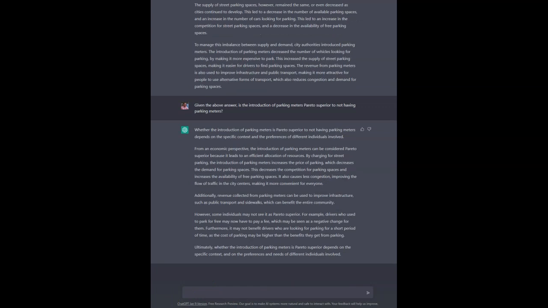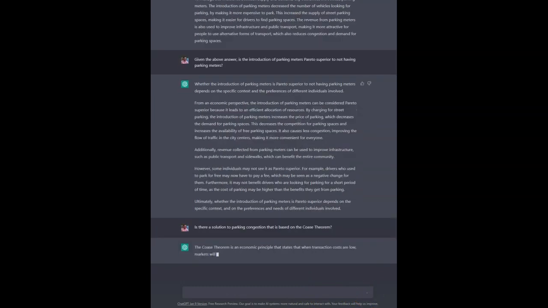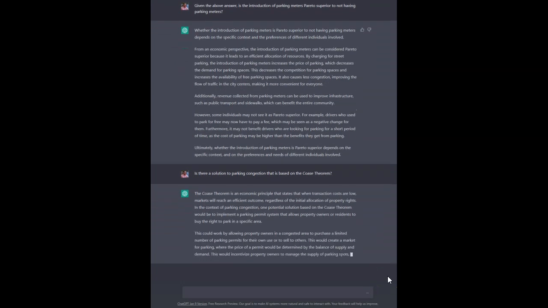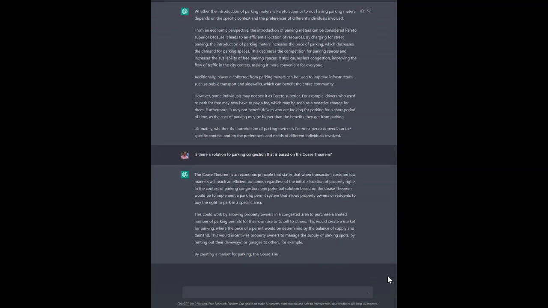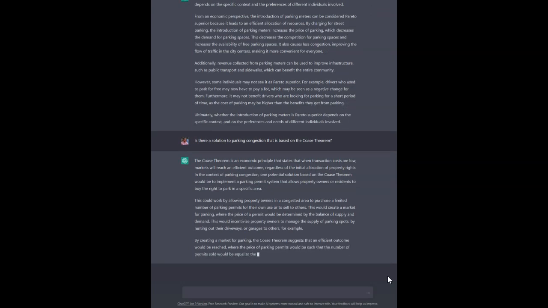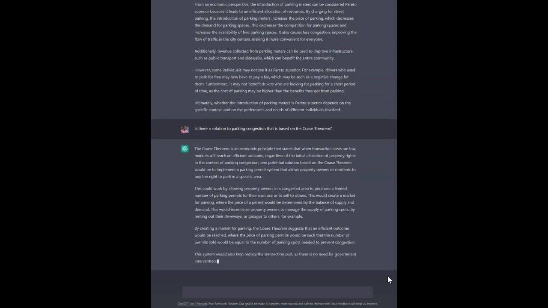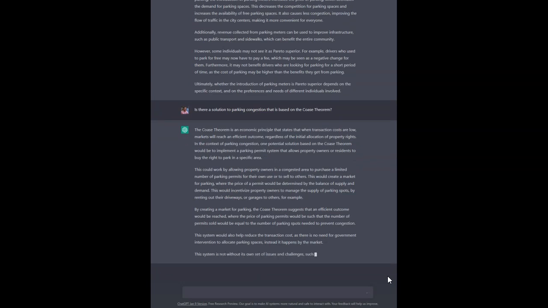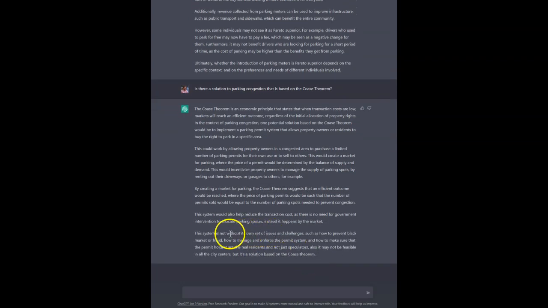Let's throw it a little bit of a curveball, and this would be a curveball for the students as well. So let's say, is there a solution to the parking congestion that's based on the Coase theorem? So rather than using parking meters, let's see if the artificial intelligence can help. Okay, so it's actually formulating a pretty good answer. If this were in an exam, I'd be quite happy with this kind of answer by a student. And it goes on to say there are weaknesses as well. It's not without its issues and challenges. So that's a pretty good answer.